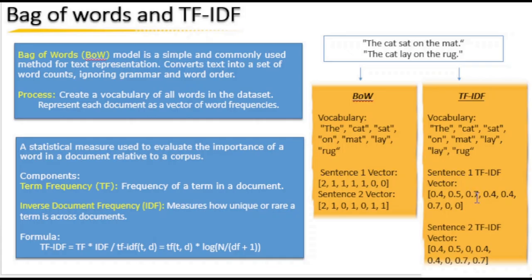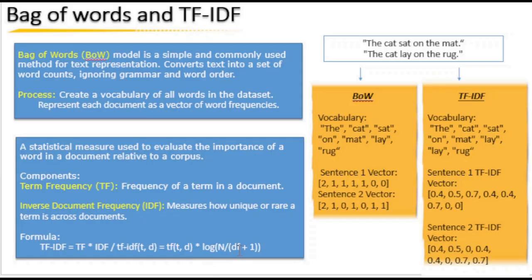in the sentence. And then inverse document frequency means there might be chances that stop words like the, on, these are words which will come a lot, right? So the document frequency will be high. So it inverts that; if it is coming more, that means those are not required from the context perspective. So there is the formula TF-IDF, TF into IDF, and IDF is nothing but log of n